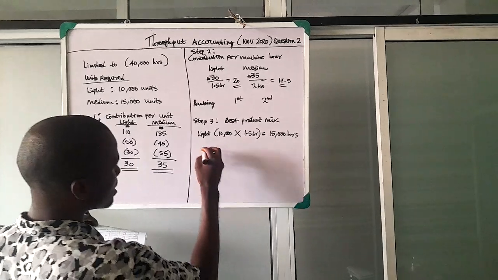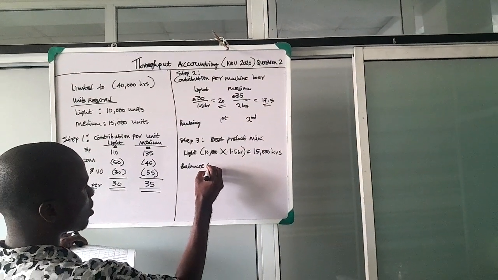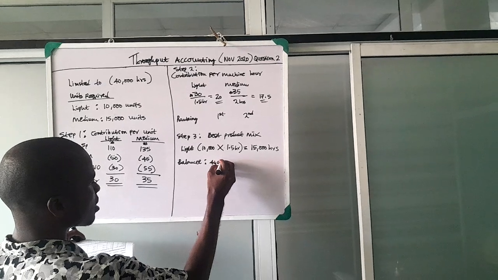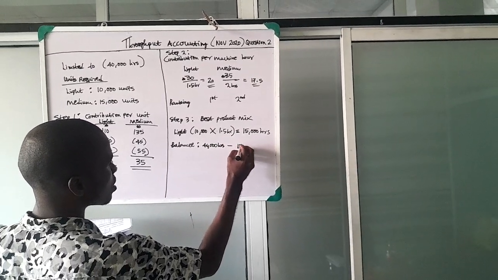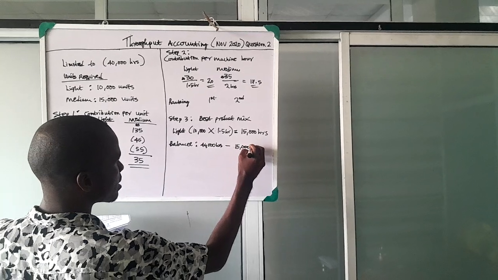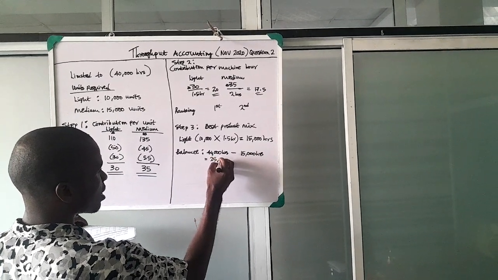So what is the balance? The total is 40,000 hours. So 40,000 hours less the 15,000 hours that we have used for light will give us 25,000 hours.